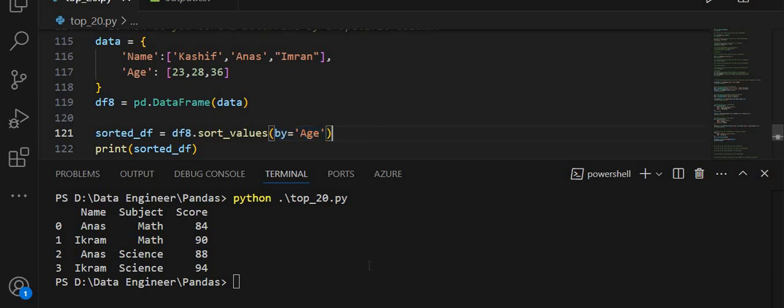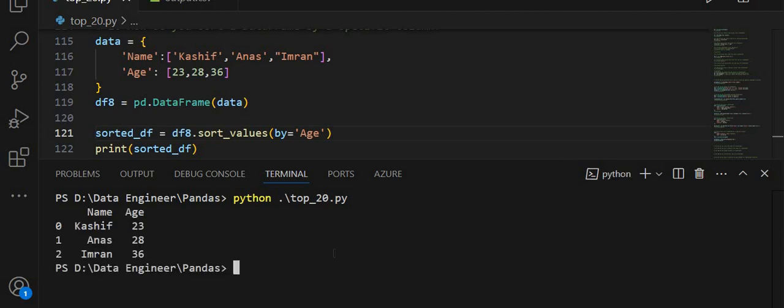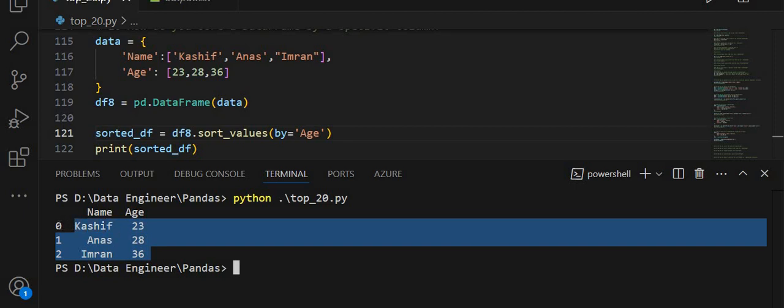So when I print this, clear my terminal, and run this, you will see the data frame is sorted according to the age column, and the values of age you see are 23, 28, 36.